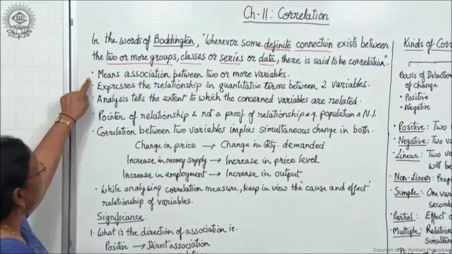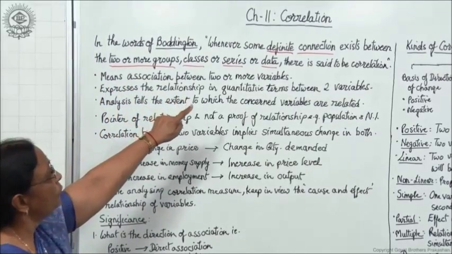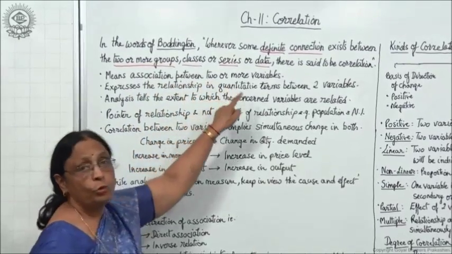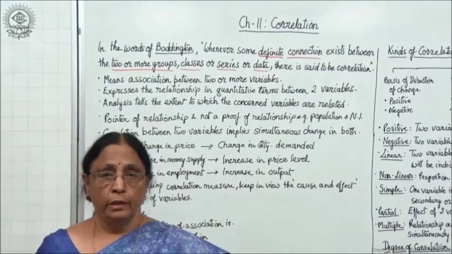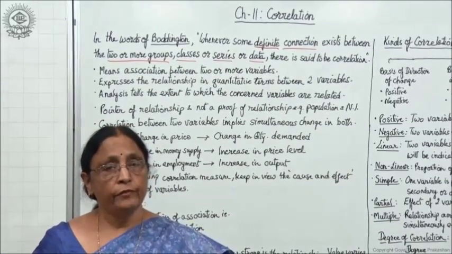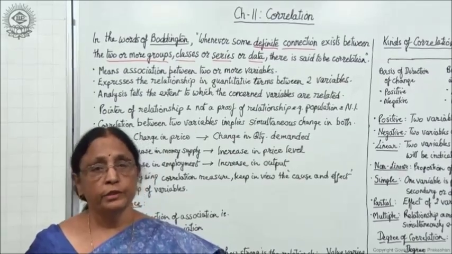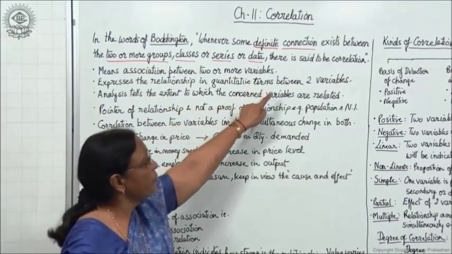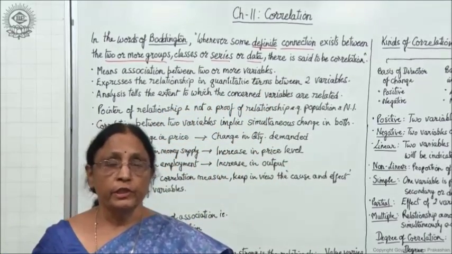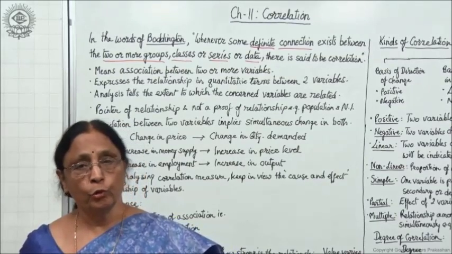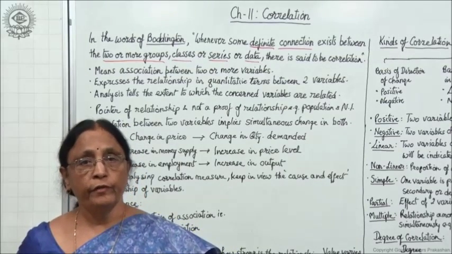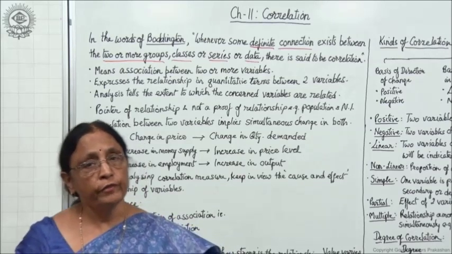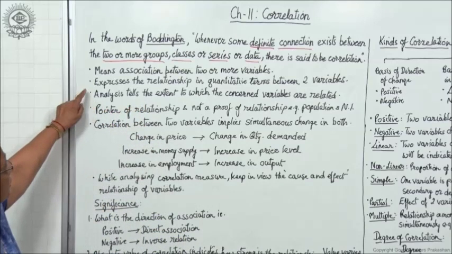Now, correlation means association between two or more variables. As we have stated here, it shows the association between two or more variables. It may be two or more than two variables. If there is an association or connection, this is known as correlation. It expresses the relationship in quantitative terms between two variables. It shows the relationship in quantitative terms, not qualitative terms, but in quantitative terms, with the help of correlation.